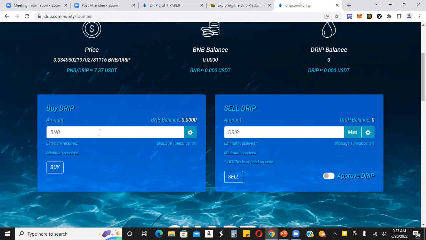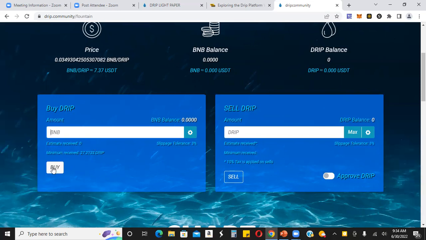Let's say you have 5 BNB, right? You could put 5 BNB in there. With this price, that would get you 140 drip. With slippage, approximately 135 or 136 drip. Let's say you have 10 BNB. So it gives you an approximate number right here of how much you're going to get. So this is where you would input your BNB.